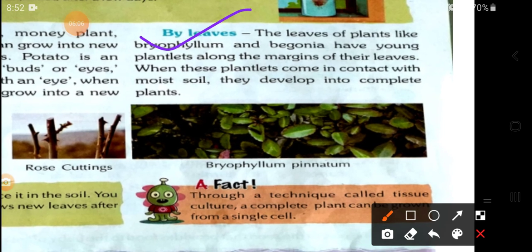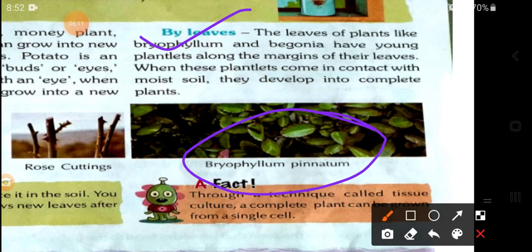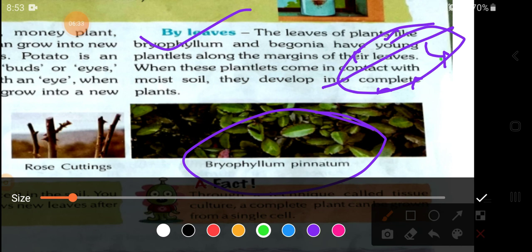Next, another way is by leaves. A very important plant is Bryophyllum, which may be available near your home. If you take the leaf, small baby plants will generate at the corner side of the leaf, and roots will grow downside. The leaves of plants like begonia or Bryophyllum, placed on moist soil, will after some time develop small baby plants at the corner side of the leaf.